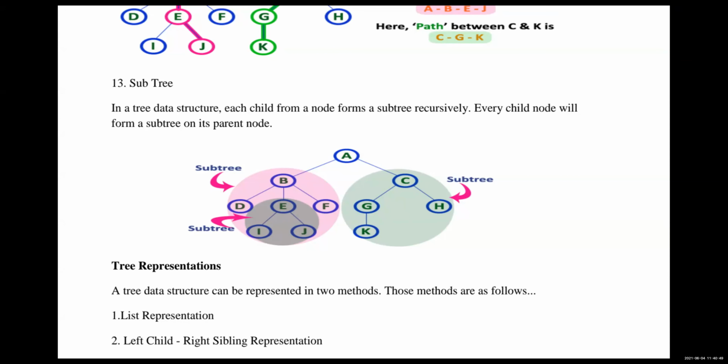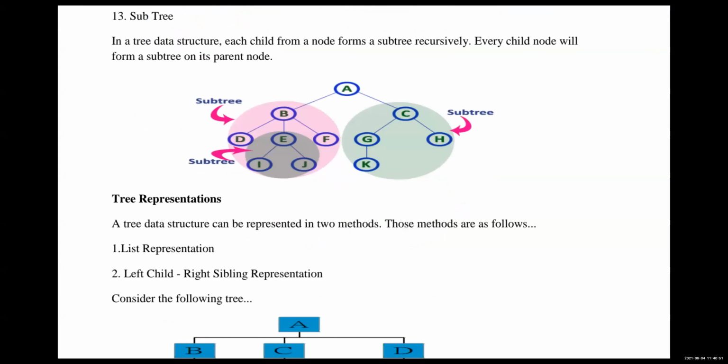Okay, so now how do we represent the tree? A tree can be represented in two methods: list representation and left child right sibling representation. Tree representation as a list means linked list representation, or you can represent it with the left child right sibling representation also.